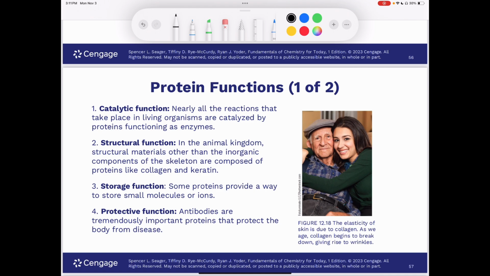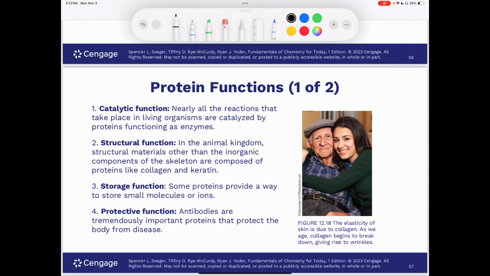The next we have structural function, and if you remember back in chapter 11 that the main structural material for plants is cellulose, in the animal kingdom, structural materials other than the inorganic components of the skeleton are composed of proteins. Collagen is a fiber-like protein. It's responsible for the mechanical strength of skin and bone. Keratin, which is the chief constituent of hair, skin, and fingernails, is another example.